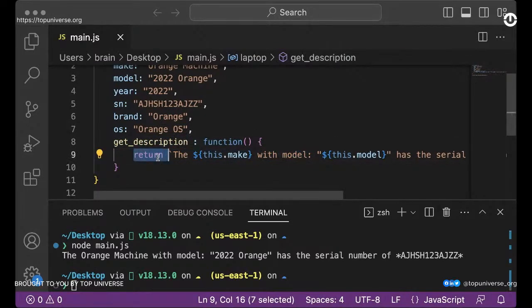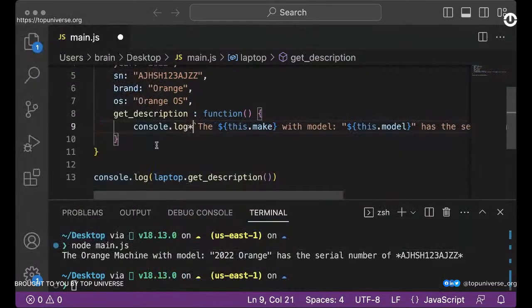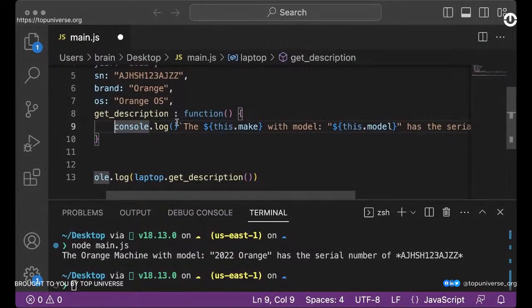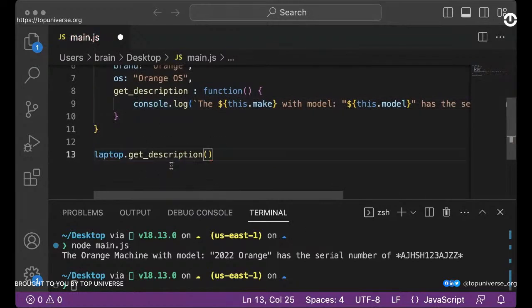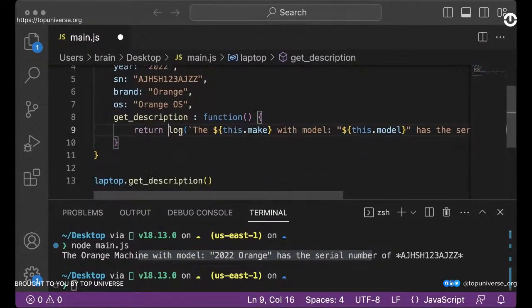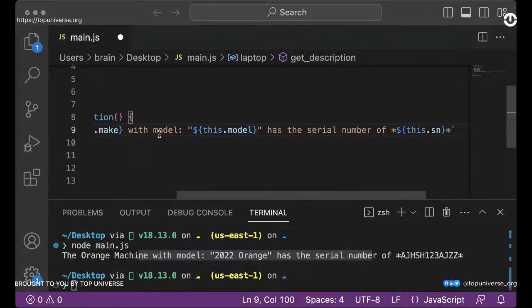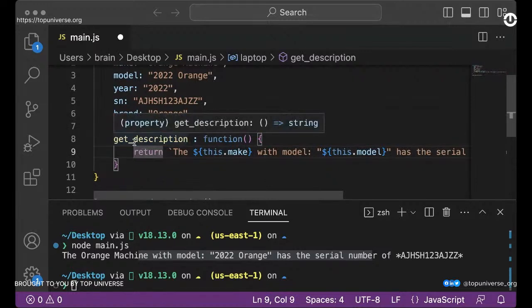We're not using the console.log here, even though it is possible. So if I use console.log here, then I probably made a mistake here. I probably would not have to do the console.log here. I just have to call this, and of course it will also print. But it's always a good idea when you're working with functions or methods to return your values so that you can then choose what to do with the returned value outside. When you use console.log inside this function, it is referred to as a side effect. But we don't want side effects, so we prefer to just use the return statement.